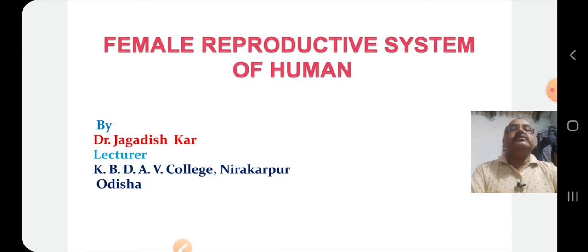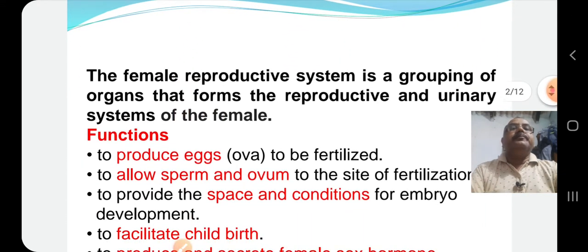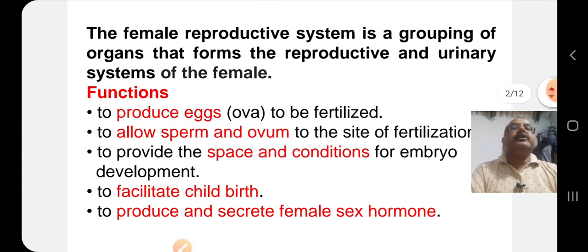Today I am going to discuss about the female reproductive system of human. The female reproductive system is a grouping of organs that forms the reproductive and urinary system of the female. Its functions are to produce eggs or ova to be fertilized, to allow sperms and ovum to reach the site of fertilization, to provide the space and conditions for embryonic development, to facilitate childbirth, and to produce and secrete female sex hormones.